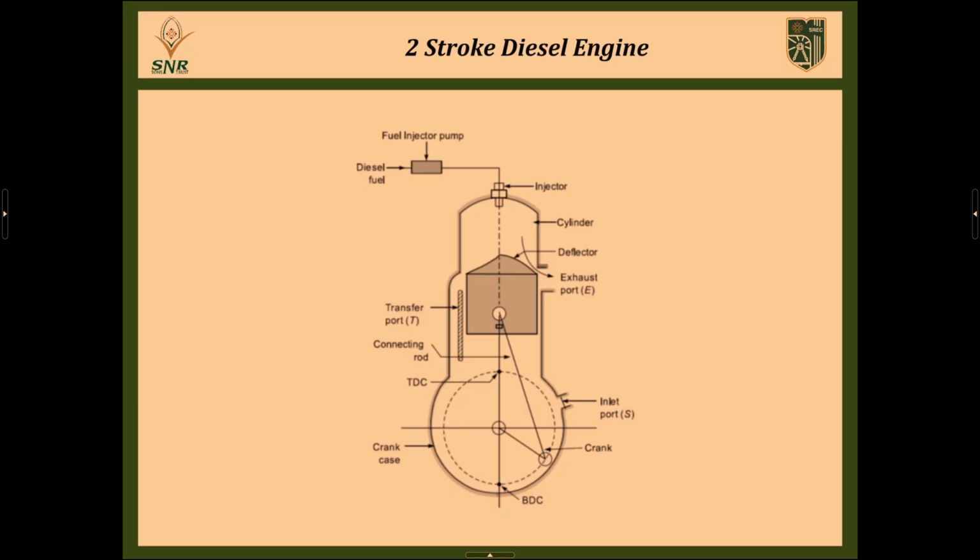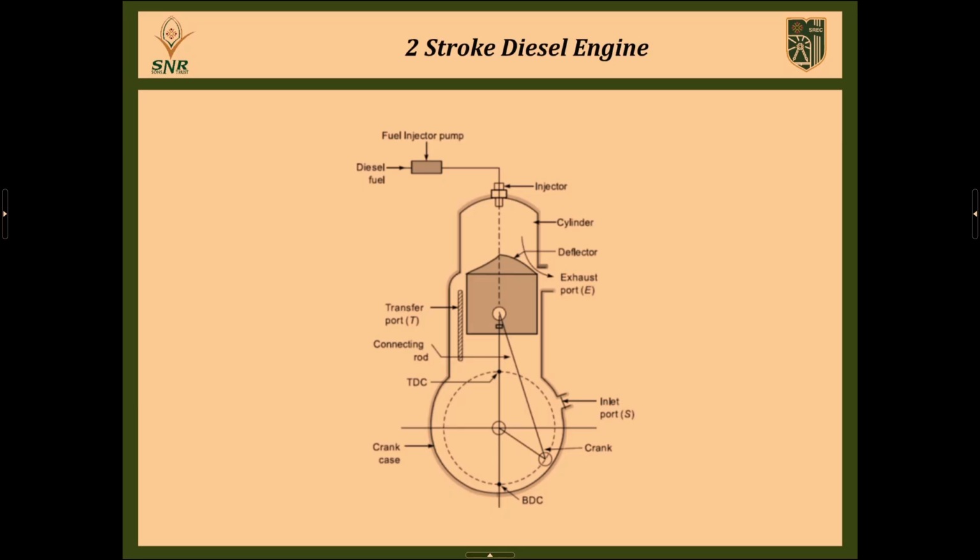In a 4-stroke engine, during each stroke one process is completed: first stroke suction, second stroke compression, third stroke power, and fourth stroke exhaust. So 4 processes, 4 strokes. But in the case of a 2-stroke engine, in each stroke 2 processes happen at a time. So that is the main difference between 2-stroke and 4-stroke engine.